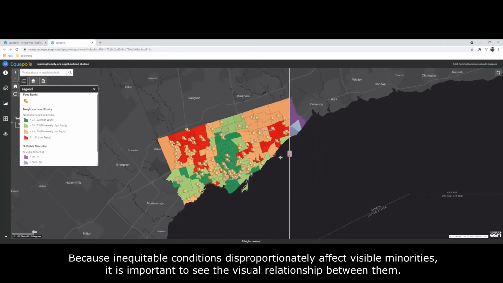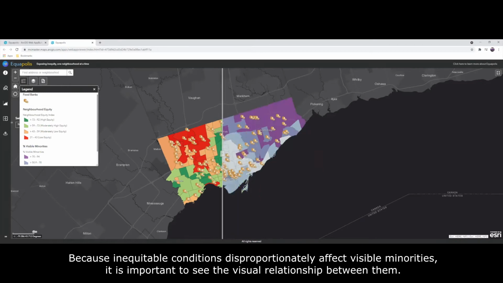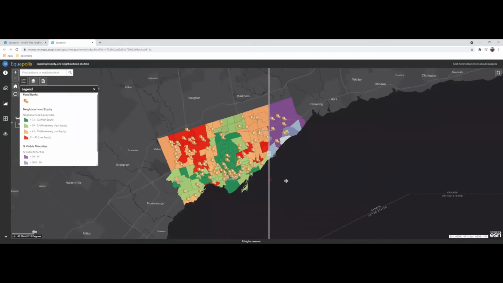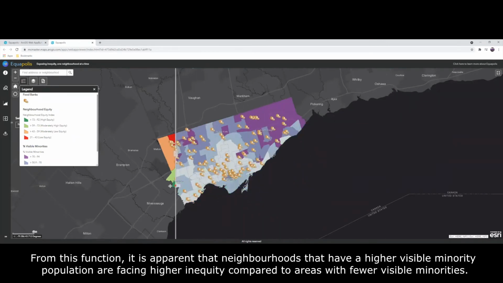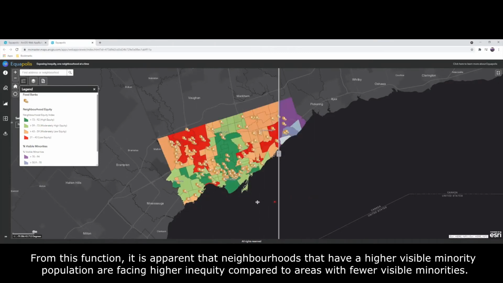Because inequitable conditions disproportionately affect visible minorities, it is important to see the visual relationship between them. From this function, it is apparent that neighborhoods that have a higher visible minority population are facing higher inequity compared to areas with fewer visible minorities.